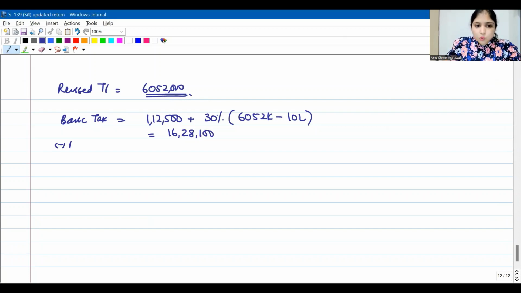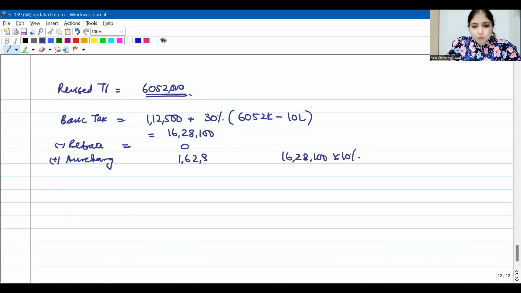Now, there will be no rebate under 87A because total income is more than 5 lakhs. But he will have surcharge because the total income is more than 50 lakhs. More than 50 lakhs up to 1 crore, how do you pay surcharge? 10% of income tax. So 1,62,810 will be surcharge. If you compute marginal relief, you can see there will be no marginal relief. The increase in income will be much more than the increase in tax.